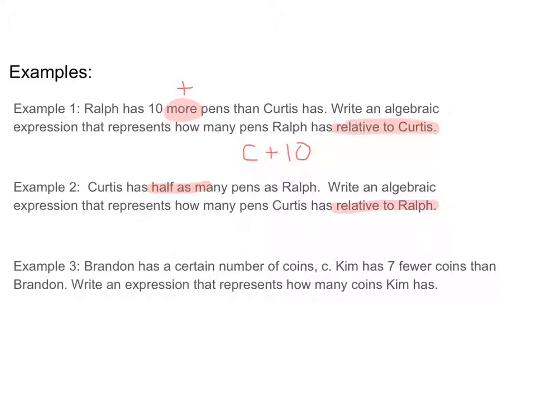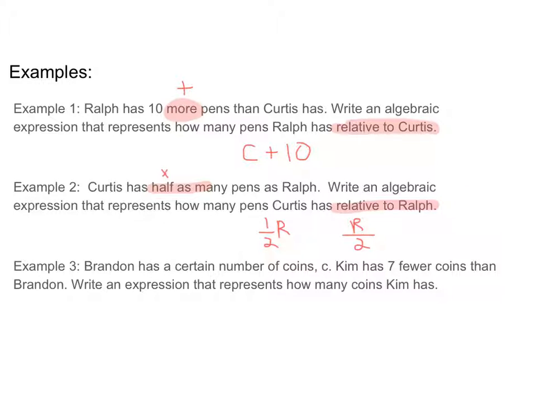I'm going to go with, at least for this moment, multiplication. So if Ralph is our variable, the number of pens Ralph has, Curtis has half as many as Ralph. This could also be a division problem, where we want to divide the number of pens Ralph has by 2. So you could think of it that way as well.